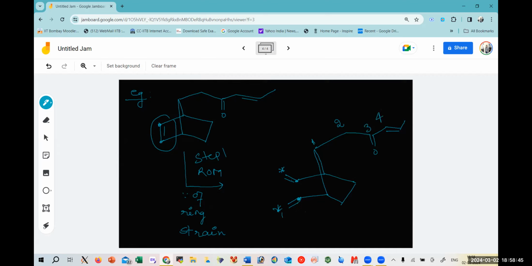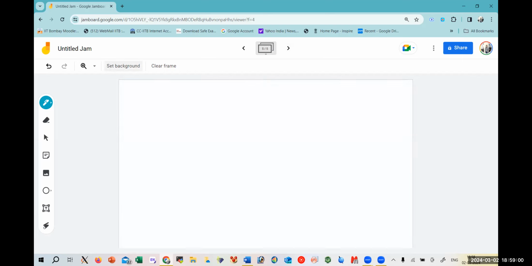This will combine with this, this is five, this is your six. So this will again form a six-member ring. How? We will just take a look at it.